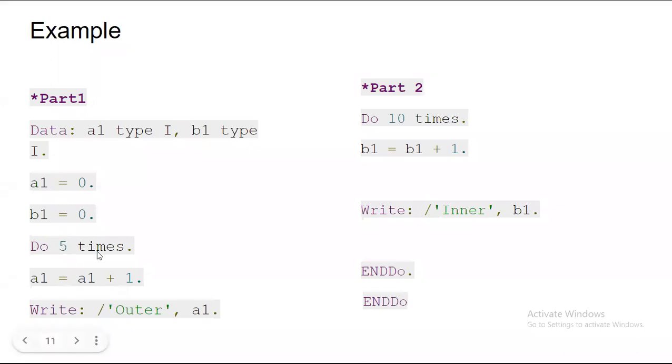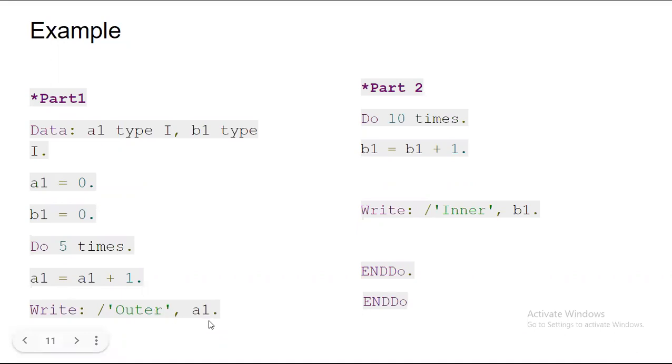Then do 5 times. What do I want to do 5 times? See, a1 is equal to a1 plus 1. So I just want to increment the value of a1 every time by 1, but how many times? 5 times. At the same time, I want to print here 'outer'. So this is my first do loop, which is the outer one, and then I am printing here outer, a1. What will be printed with the write statement is outer, and the first value is 1, the second value 2, like this. It will start to do that.